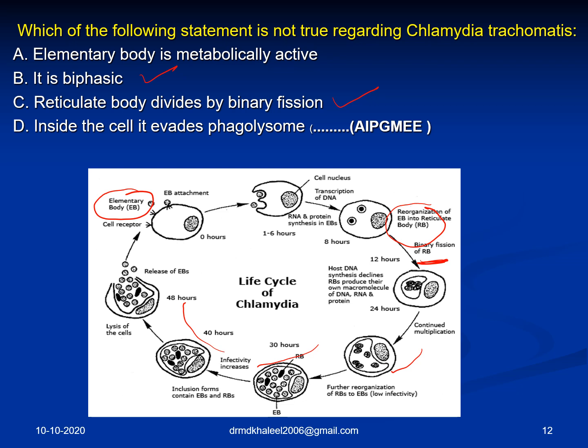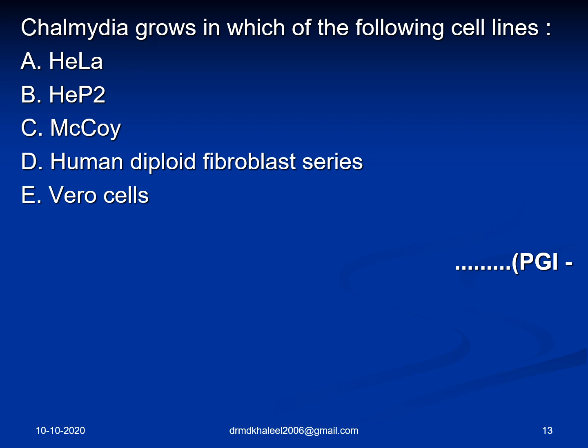Inside the cell it evades the phagolysosome. As you can see, it has been phagocytosed, but it has not been lysed. Elementary body is metabolically active is wrong. Actually, it is the reticulate body that is metabolically active. So the answer is A.